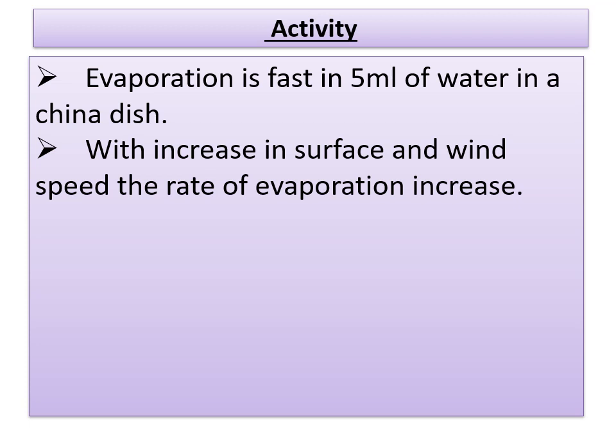So on the whole, we have to decide that evaporation will be faster in 5 ml of water in a china dish. One more conclusion is that with increase in surface area and wind speed, the rate of evaporation increases. The china dish kept under the fan, compared to the test tube, has more surface area. So you have to keep these two reasons in mind. That is the reason evaporation is faster in 5 ml of water in a china dish kept under the fan.